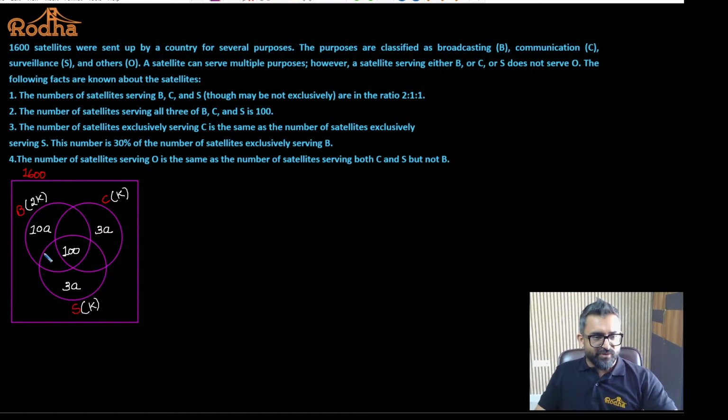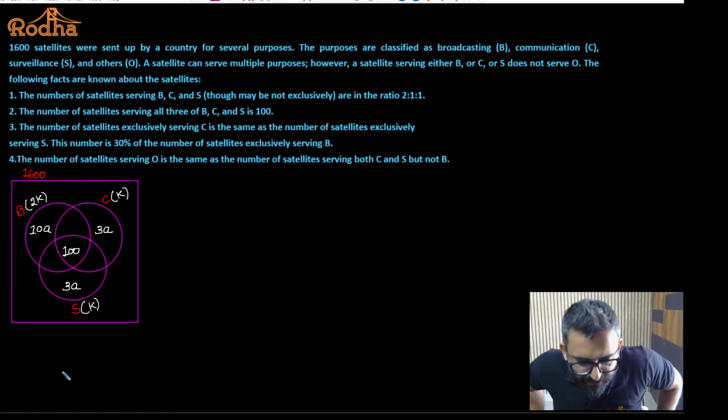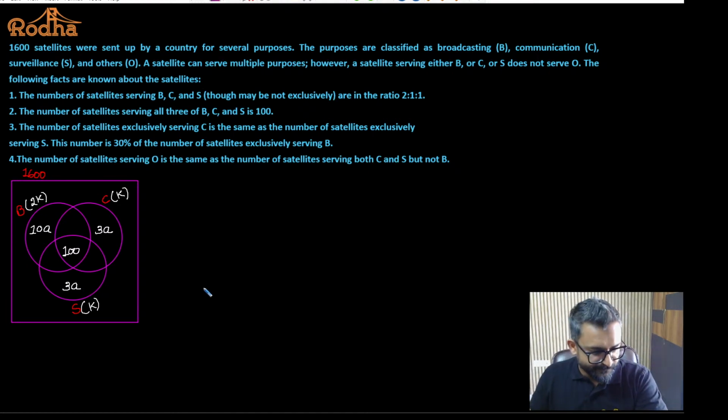Fine. Exclusively serving B, 30% of that is exclusively serving C, and exclusively serving C is equal to exclusively serving S. So if this is 10A, this is 3A, this is 3A. Why I have taken 10, because 30% calculation will lead to a slightly simpler solution. Am I right? Please guys tell me. Reply to my question. Are you okay with this? I'm waiting for your reply. Please tell me. Is that okay? Okay, Bhavna. Now let's move ahead then.